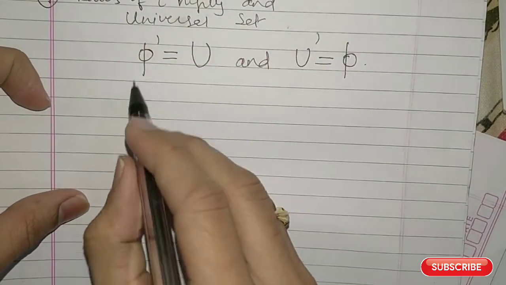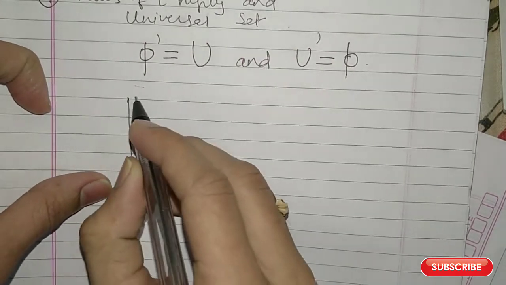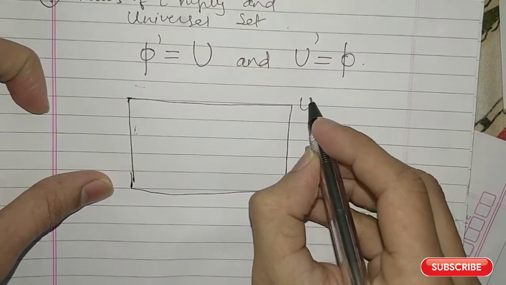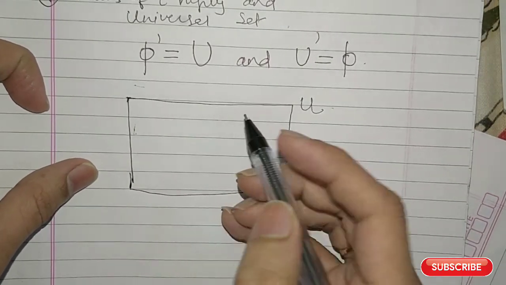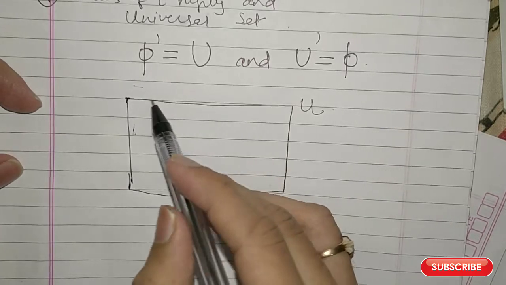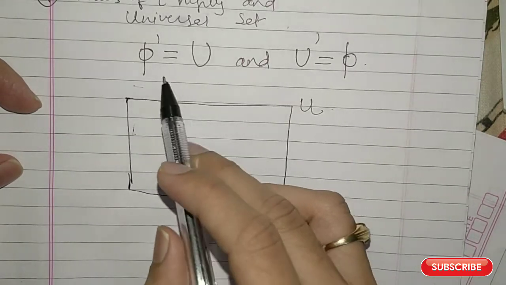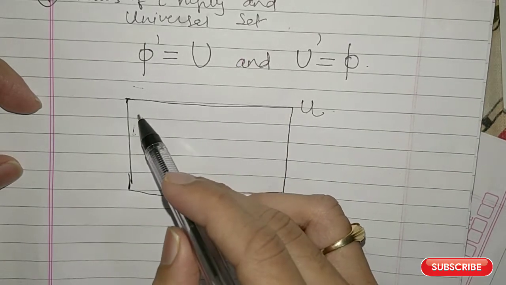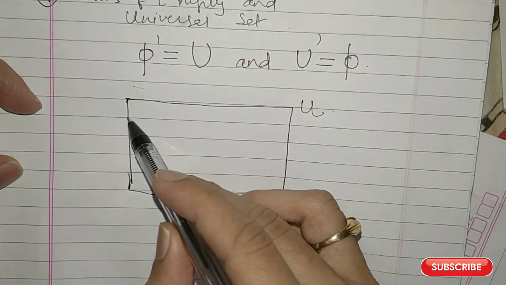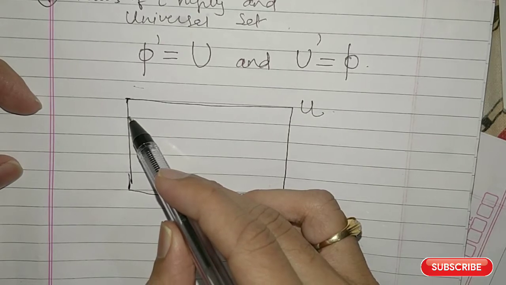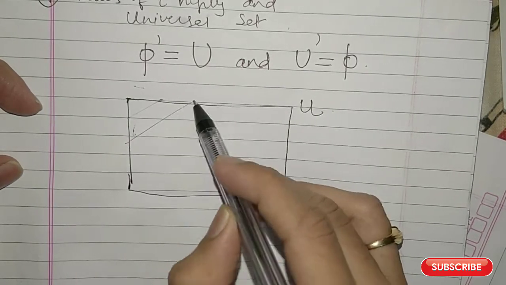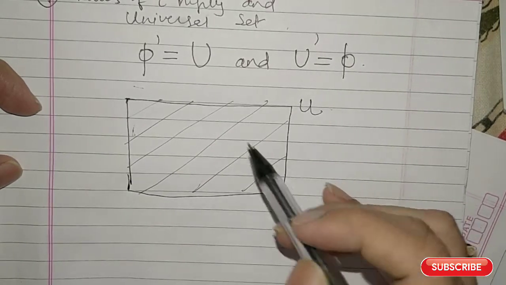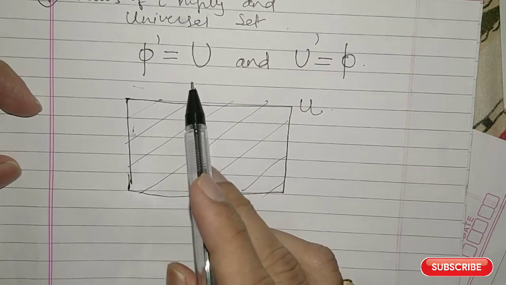Now let us look at the first one. So you draw the universal set right here. This is the universal set. Empty set you cannot draw, right? Empty set has no elements. But what will be the complement of the empty set? Since the empty set has no element, you are taking nothing, so the complement of that is what? The entire set. The complement of the empty set will be the entire set U.